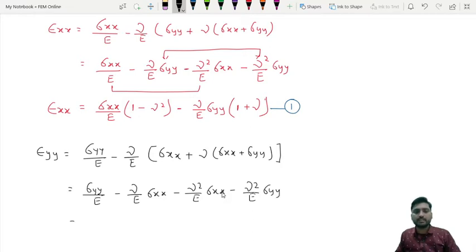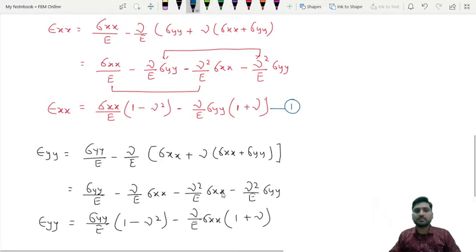So again here, we can take the constant outside. Sigma yy upon E is outside, so 1 minus, what is left here, nu square. From here, minus nu upon E sigma xx outside. So what will be left here? 1 plus nu. Okay, this is your epsilon yy. So let's take this as equation number 2. This is your equation number 1, this is your equation number 2.